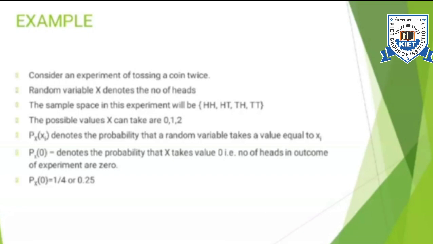Now in the first expression, if I write P(X = 0), it will denote the probability of random variable X taking the value 0. Out of the 4 sample points available, X is 0 means in the outcome the number of heads is 0. So out of the 4 sample points, only one outcome is present in which the number of heads is 0. So the probability will be 1 by 4, because only one sample point results in number of heads equal to 0, and the total possible sample points are 4.